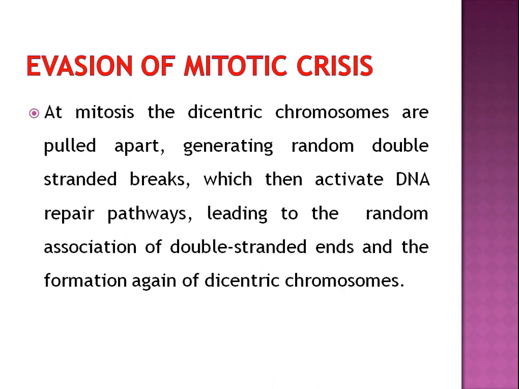At mitosis, the dicentric chromosomes are pulled apart, generating random double-stranded breaks, which then activate DNA repair pathways, leading to the random association of double-stranded ends and the formation again of dicentric chromosomes.